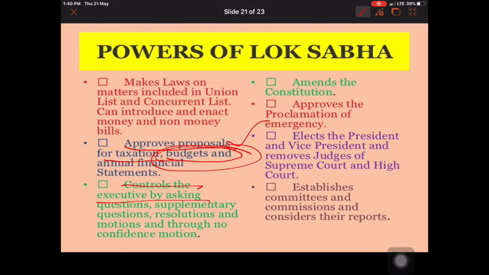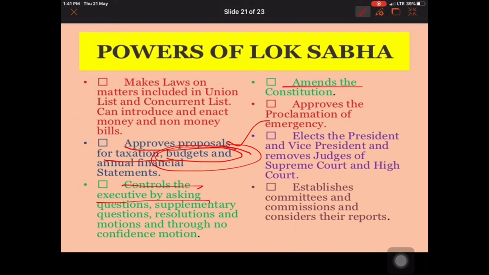Whenever we see the working of the Lok Sabha, some MPs are asking questions of the cabinet ministers, the Prime Minister, or his government. So this keeps a check on their authorities and their powers. At that time it gives people complete control over the government, so that the government should work for the welfare of the people and should not act uncontrollably.